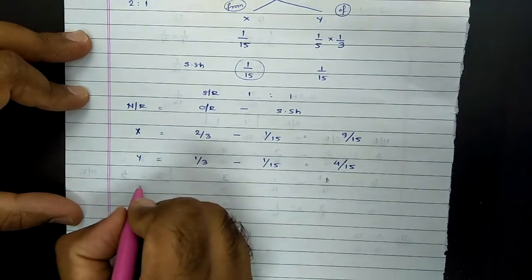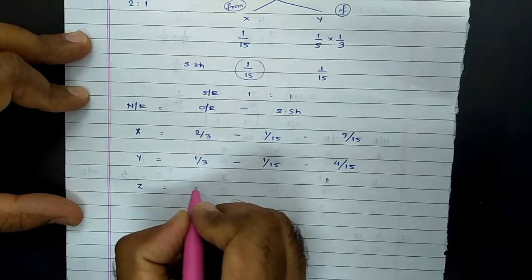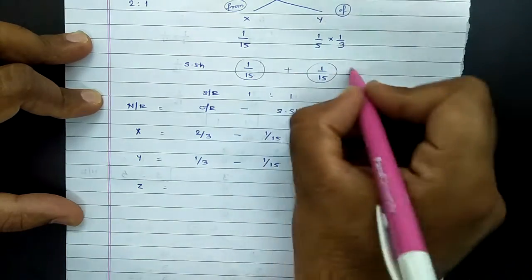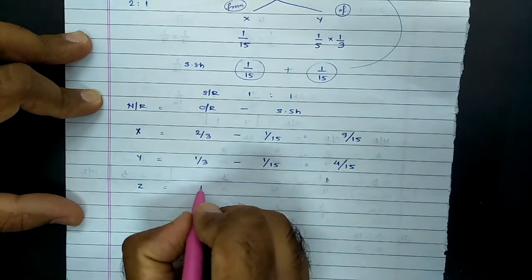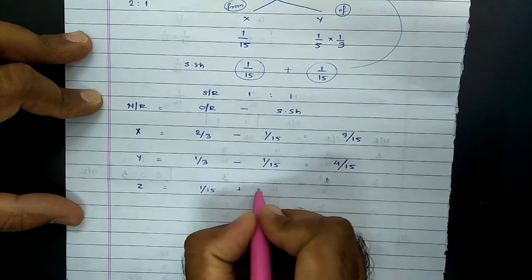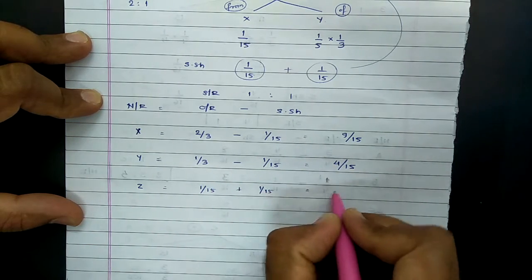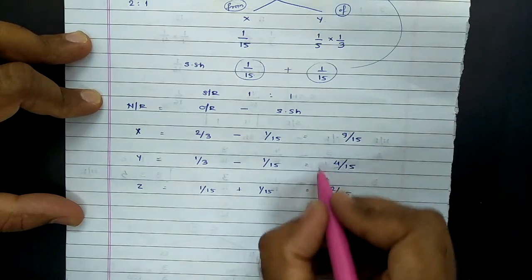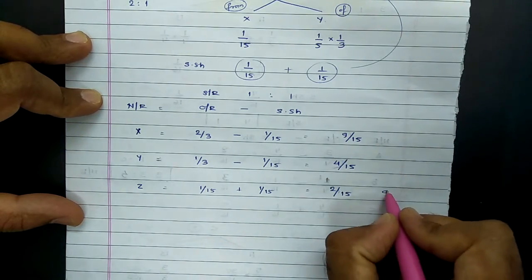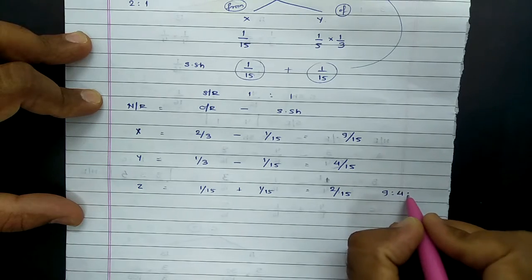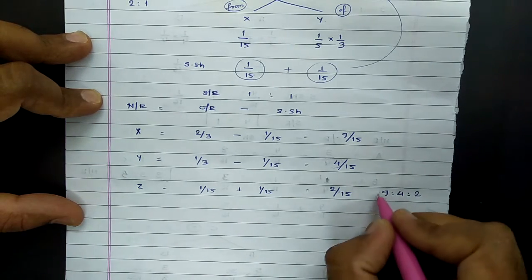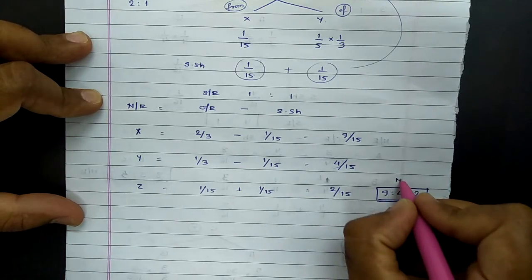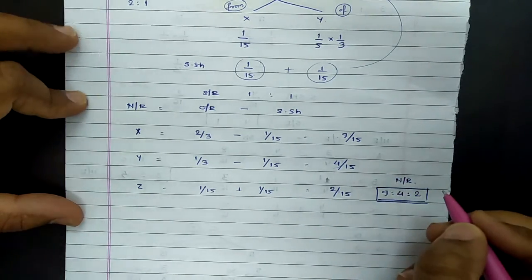And for partner Z, who is new partner, his share is directly not given, so indirectly we can ascertain sum of sacrifice made by X and Y will give new partner share. So 1/15 plus 1/15, it comes to 2/15. Now verify it, sum of numerators, that is 9 plus 4 plus 2 should be equal to 15. So in standard manner new ratio will be 9:4:2. Try to simplify it further. If it can't be simplified, this will be written in standard manner as their new profit sharing ratio.